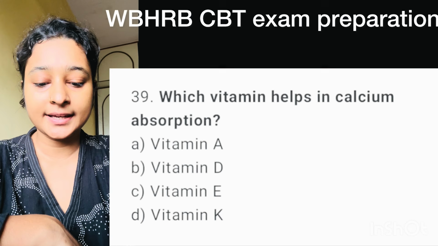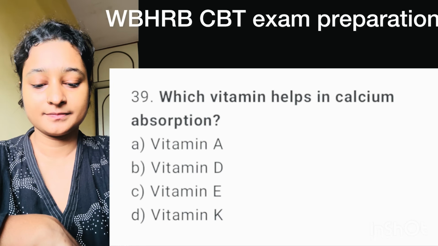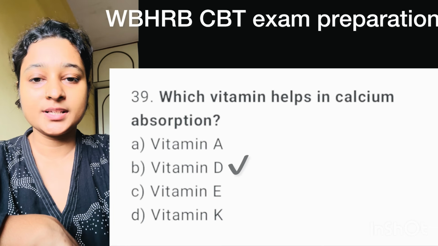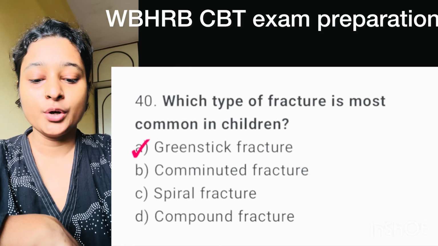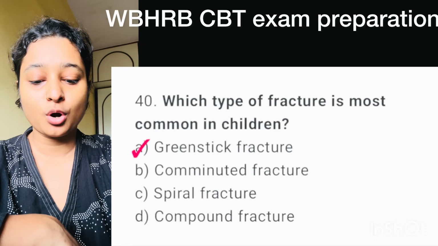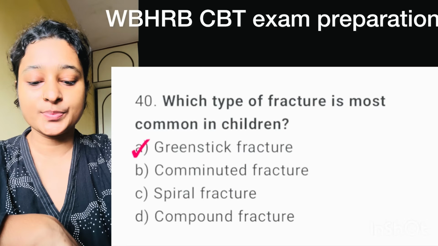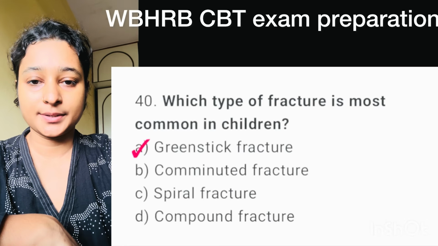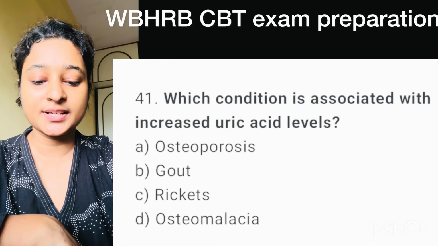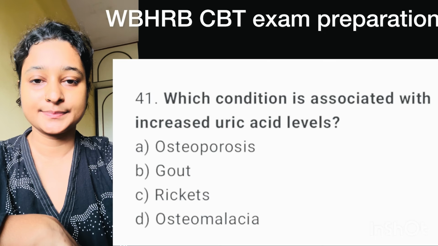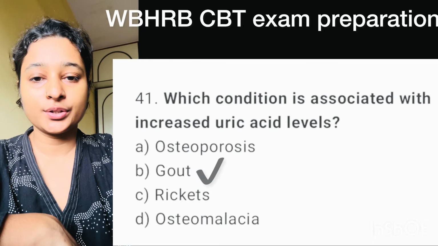Question number 39. Which vitamin helps in calcium absorption? Here correct option is option B, vitamin D. Question number 40. Which type of fracture is most common in children? Here correct option is option A, greenstick fracture. Question number 41. Which condition is associated with increased uric acid levels? Here correct option is option B, gout.